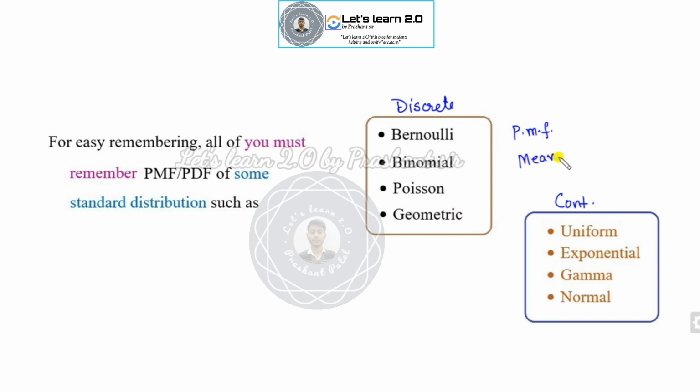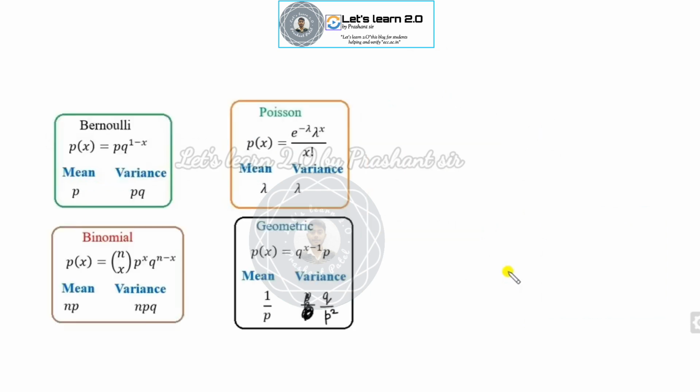You must know the mean and the variance. Similarly for the continuous distributions. Whenever we talk about a continuous distribution, you must remember its CDF also. That will make it easy for you. For the binomial distribution, the mean is np and the variance is npq. If you consider n equal to 1, then you move to the Bernoulli. For the Poisson distribution, the mean and variance are always equal.